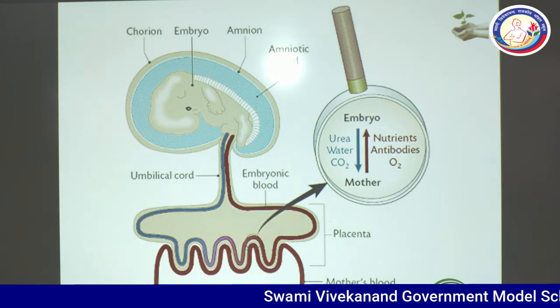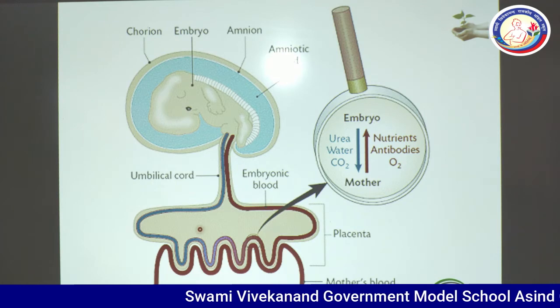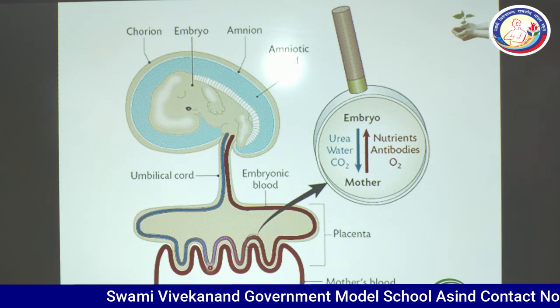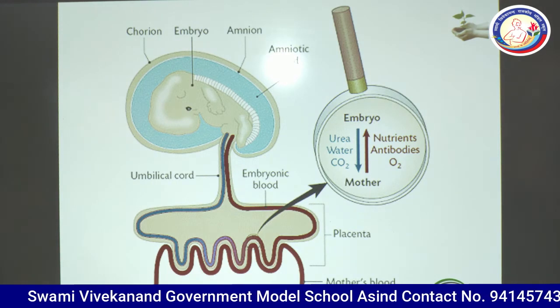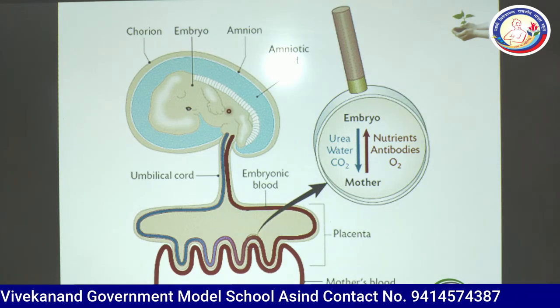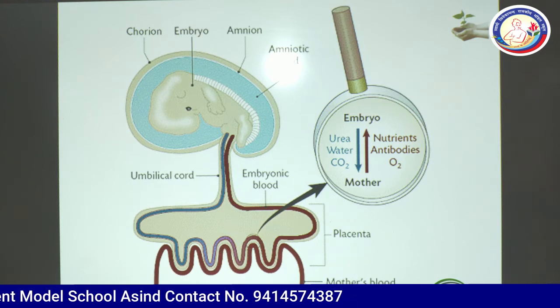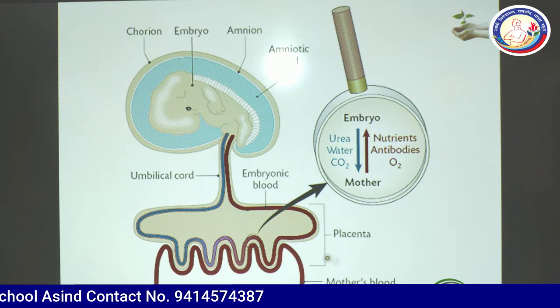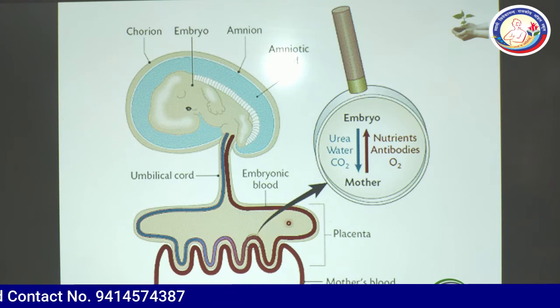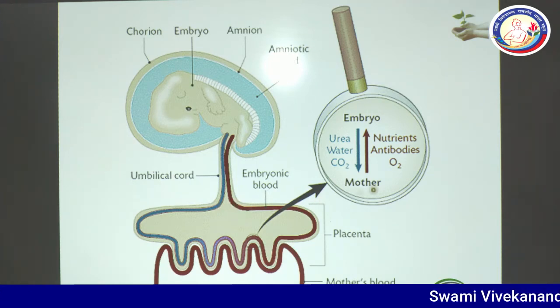This is another figure showing the relationship between maternal tissue and embryonic tissues. You can see in the red line, this is the mother's blood. This is plate-like structure, that is placenta, and blue color structure is vein, and the red colored structure is showing the artery. You can see mother to embryo and embryo to mother.